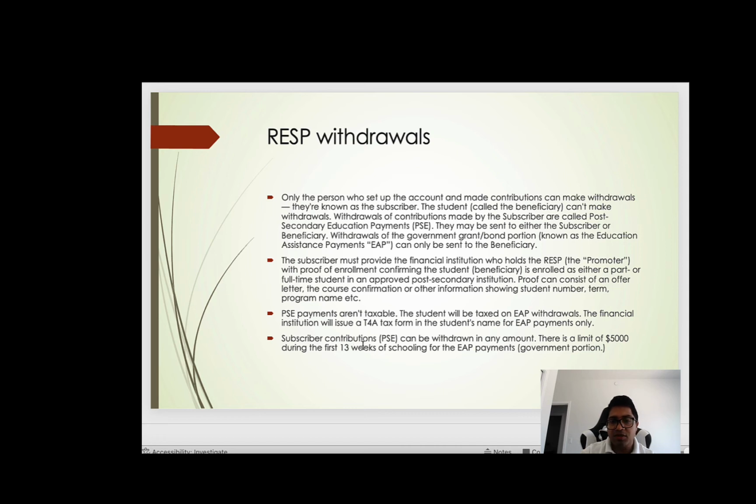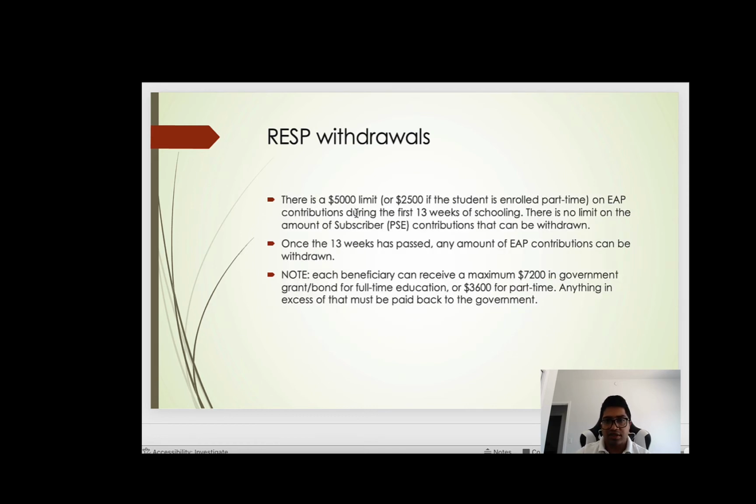The subscriber's contributions can be withdrawn in any amount. There is a limit of $5,000 in the first 13 weeks of school. After that, you can withdraw the whole amount. So this is the key point: a $5,000 limit for the first 13 weeks of school. Once 13 weeks has passed, you can withdraw the total amount.